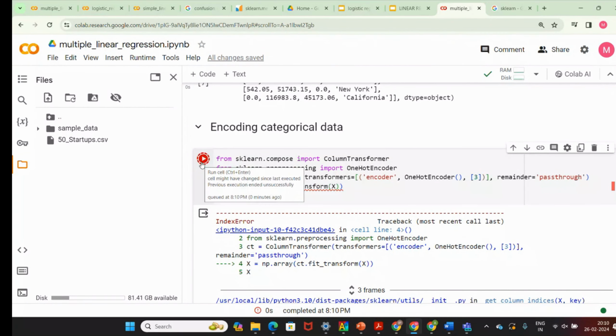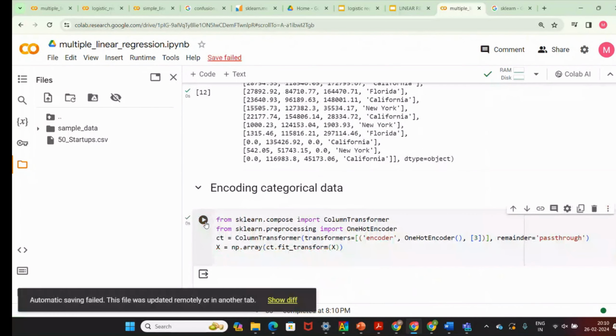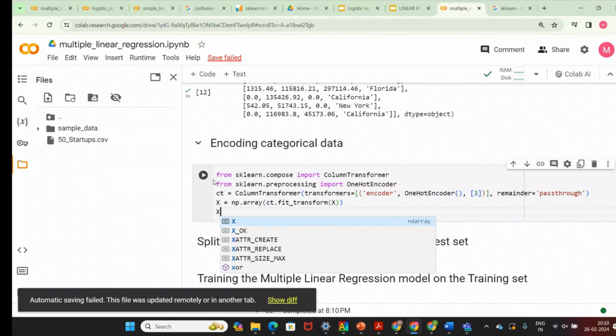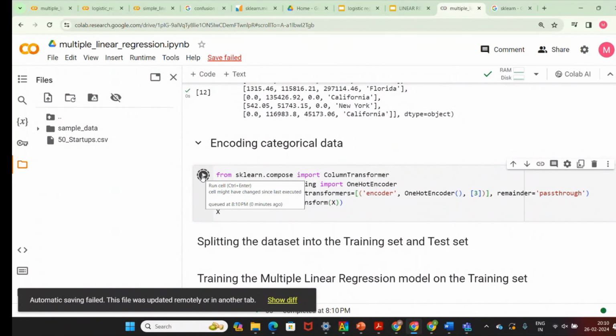In case you are getting some error when you are doing or learning some program, an easy way to find the error is to copy that error and put it in the chat. Then it will give you the solution.